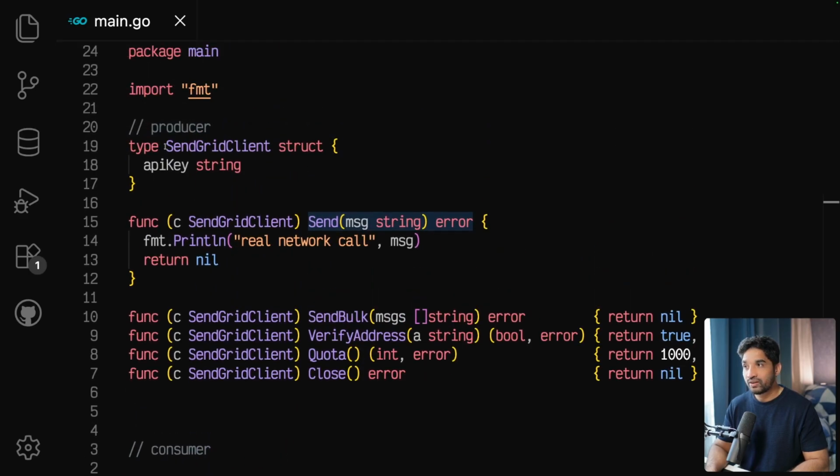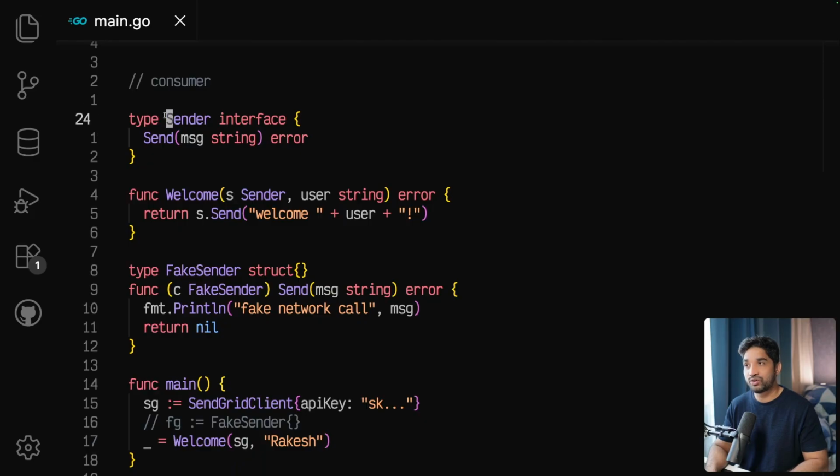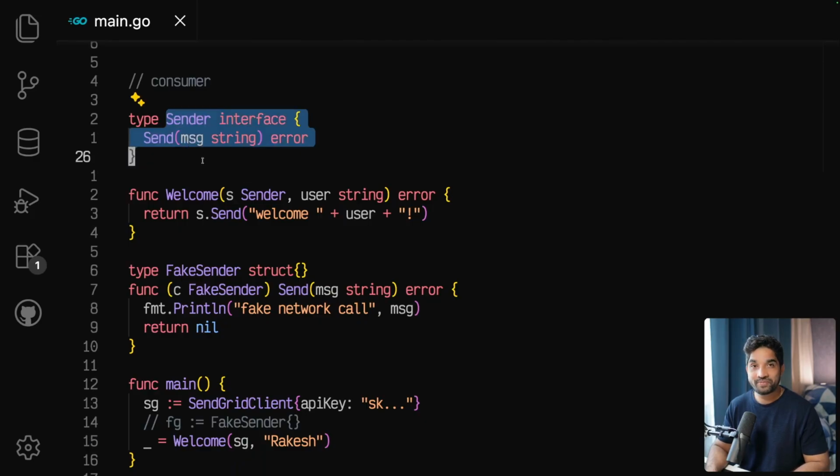So this struct, we had this send method, exactly same signature. This means now sendGrid client has satisfied this sender interface.